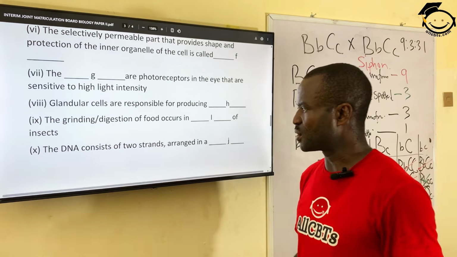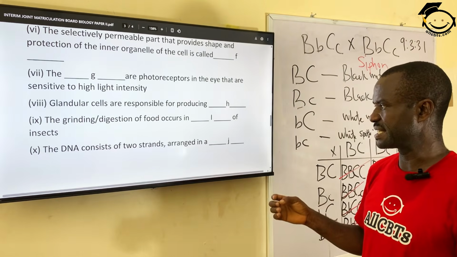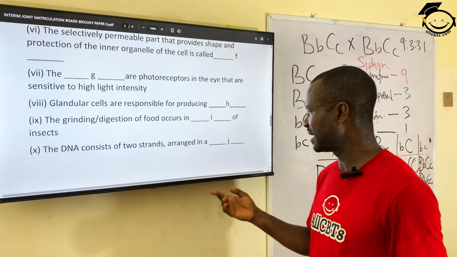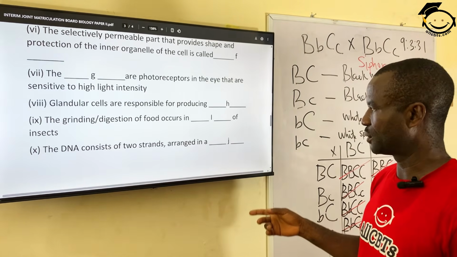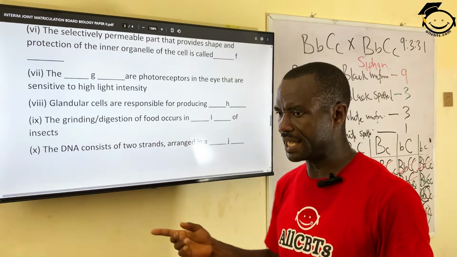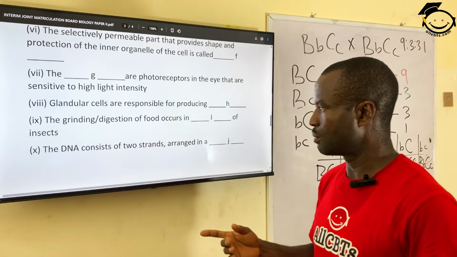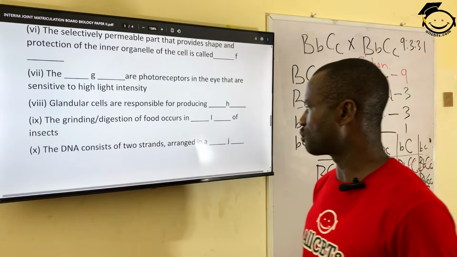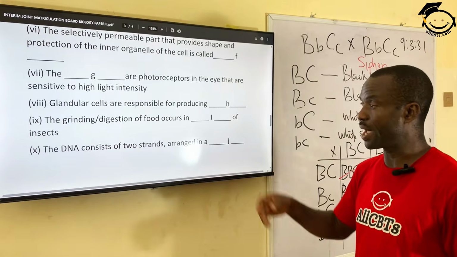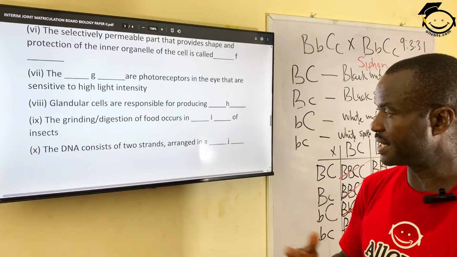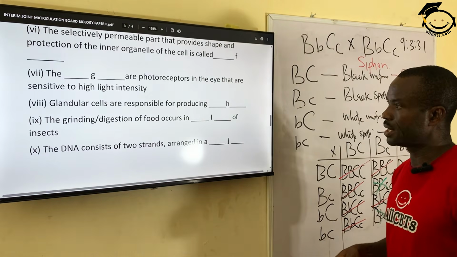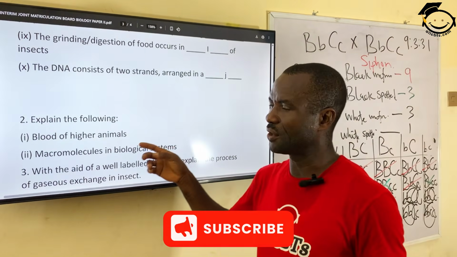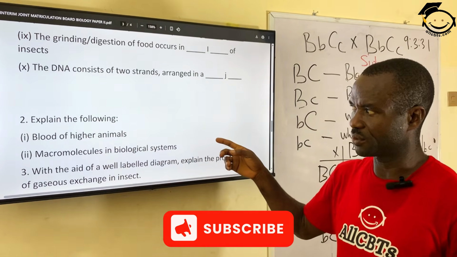Number 10. The DNA consists of two strands arranged in a helical fashion or helical structure. Helical means the DNA consists of two strands arranged in a double helix. Double helix. Today we have come to the end of the first compulsory question for today.